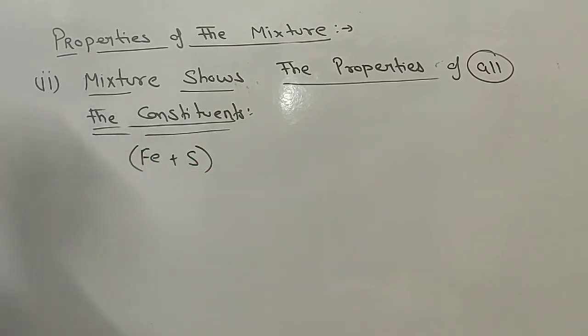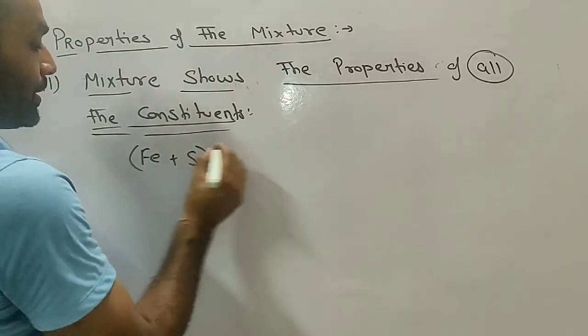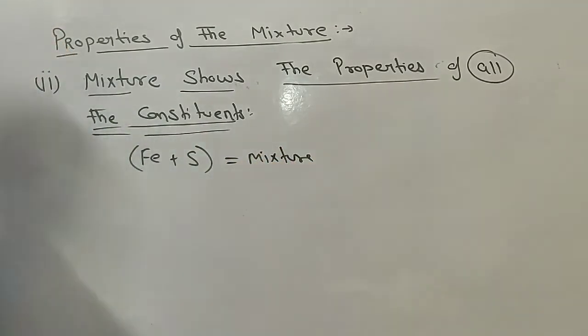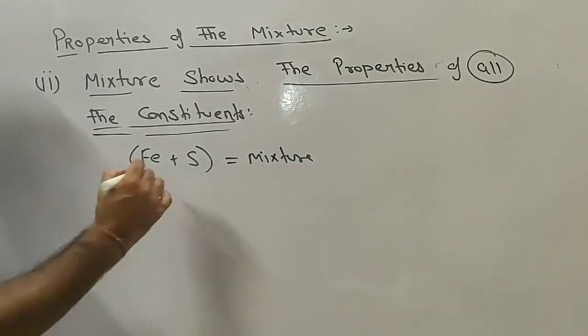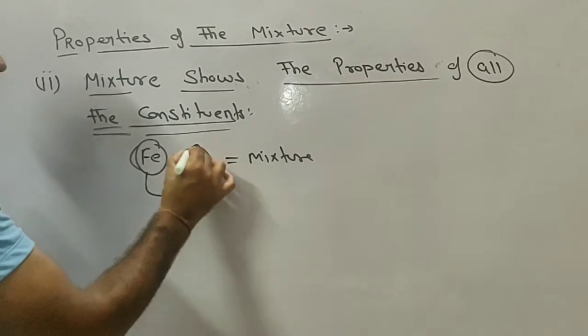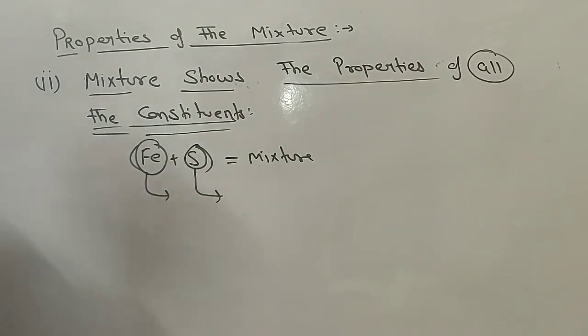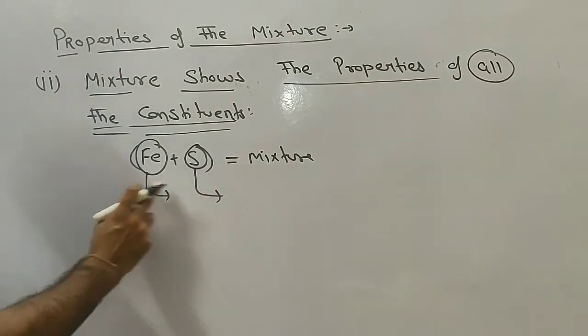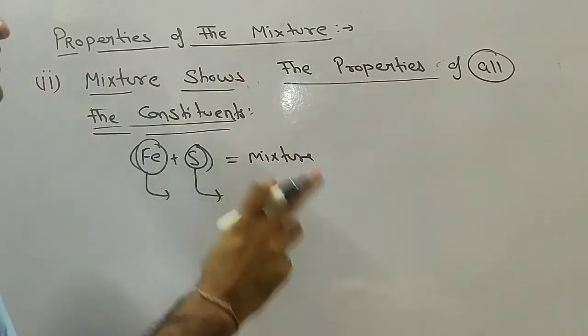So this was the mixture which we discussed earlier in the last property. After the mixing, जब ये mix हो जाएगा, again it will show the property of iron and again it will show the property of sulfur, after and before mixing. मतलब मिक्सचर बनने के बाद भी ये दोनों के दोनों कॉन्स्टिट्यूएंट्स की प्रॉपर्टी एज इट इज शो करेगा.